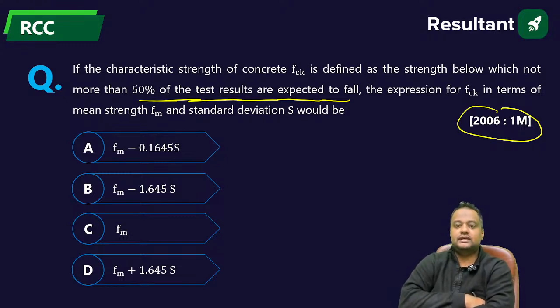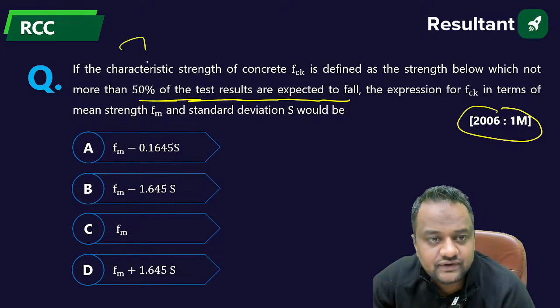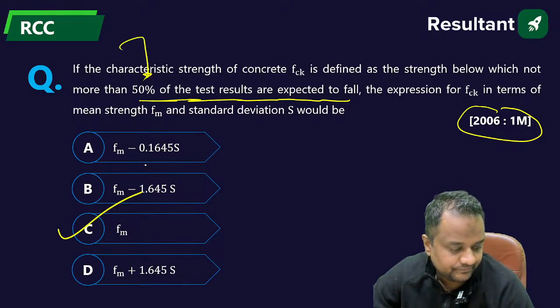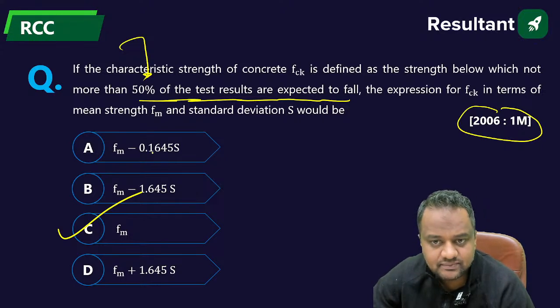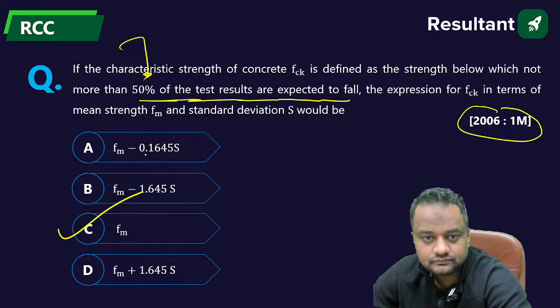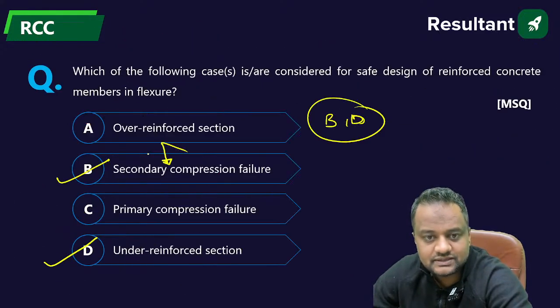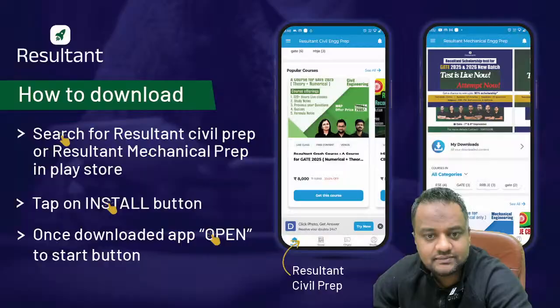Guys, usually you study that M20 is the grade of concrete when, if you make 100 cubes, then more than 95% of cubes will have a strength more than that. But here they are saying 50%. So if it is 50%, then it will be the mean value, na? Yes, Vinay, good. If it is 50%, then it is the mean value.